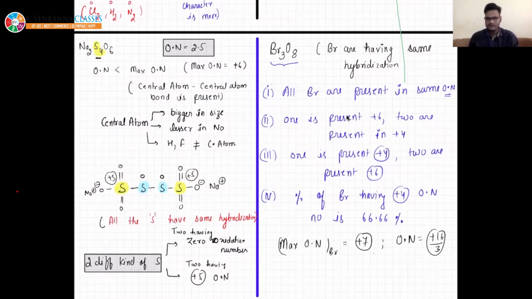That is less than 7, around 5. So it is the indication that the compound will be having a bond between the bromines. It is like this. So if you want to distribute the oxygens, you distribute oxygen like this: 3, 3, 3, 3, and 3.